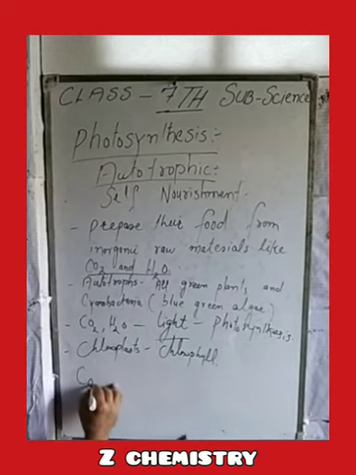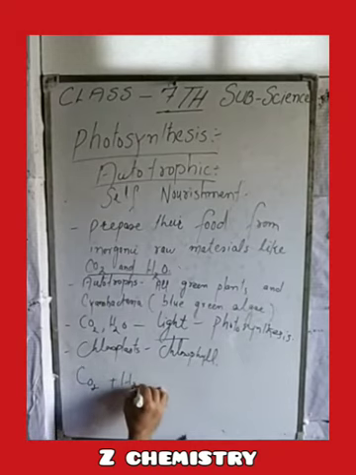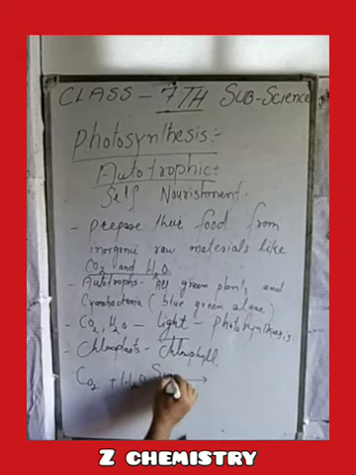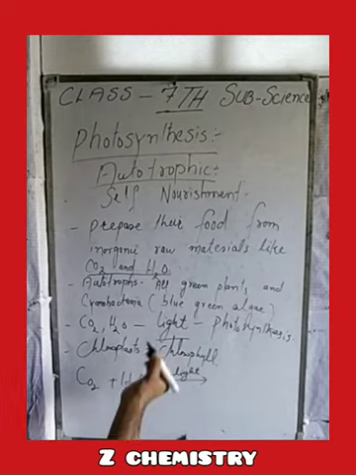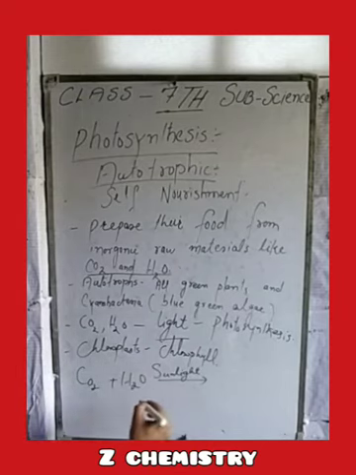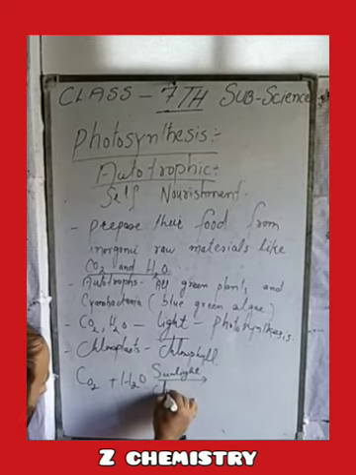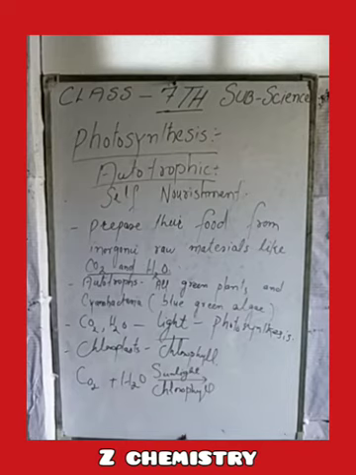Carbon dioxide along with water, in the presence of sunlight, is combined in the chloroplasts in the presence of chlorophyll, and it results in the formation of